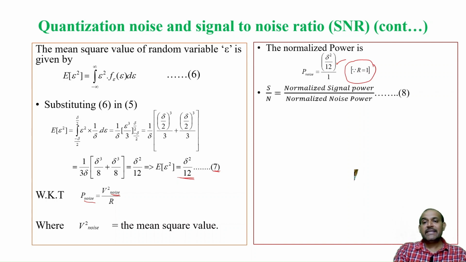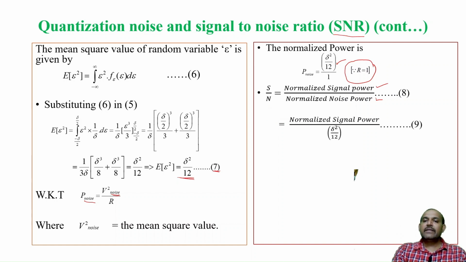So what is my intention? My intention was to find out signal to noise ratio for a uniform quantizer. So we know that from the definition of signal to noise ratio, it is signal power by noise power. So now we already calculated what is noise power from this equation, correct? It is just del square by 12, that is what we have substituted here.